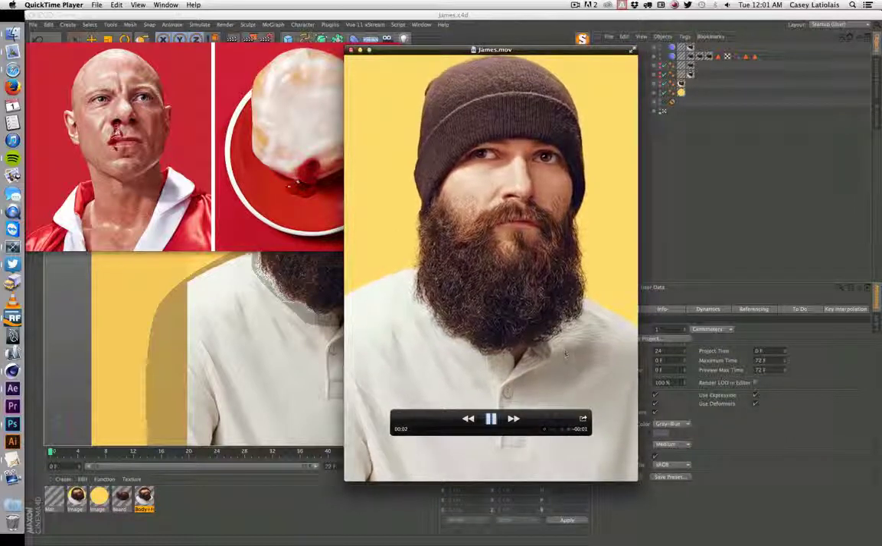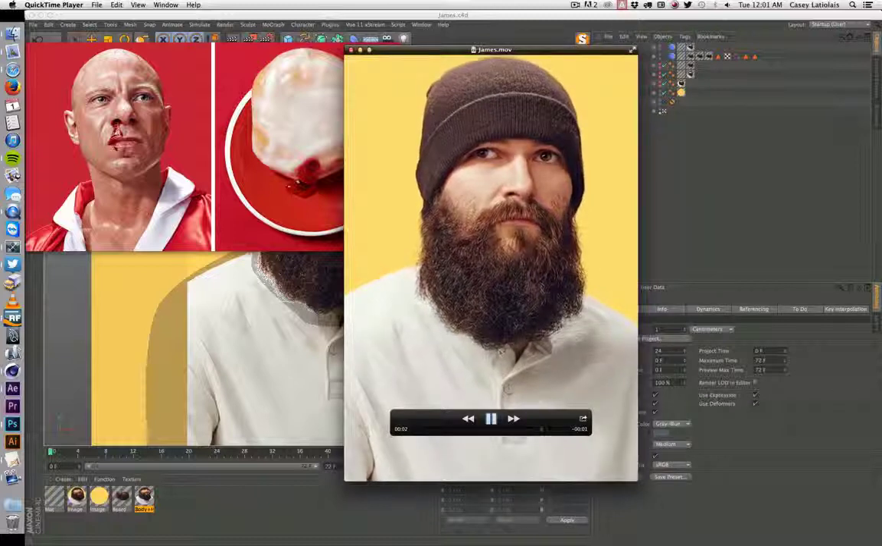So you can kind of see what's going on here. So the beard is sort of...